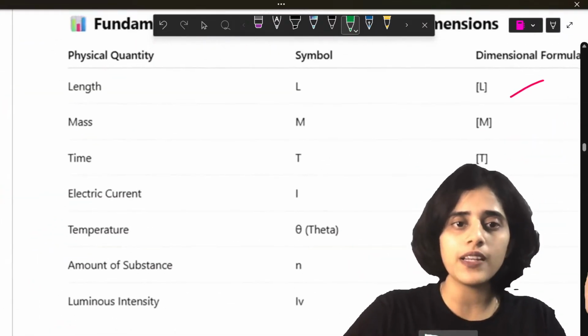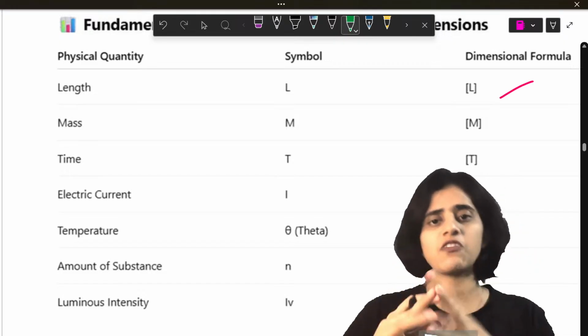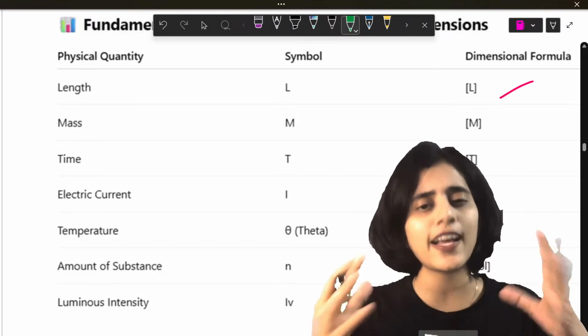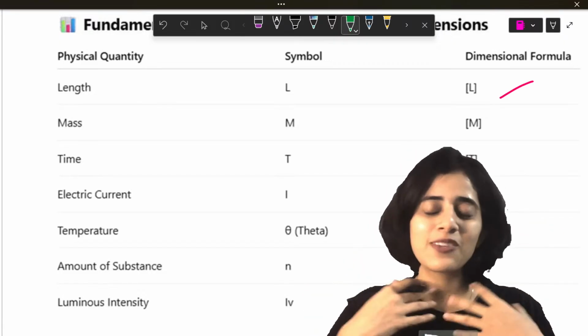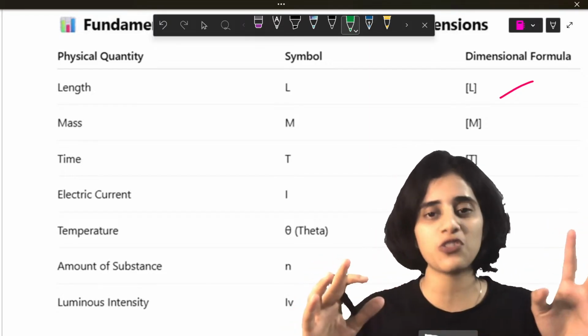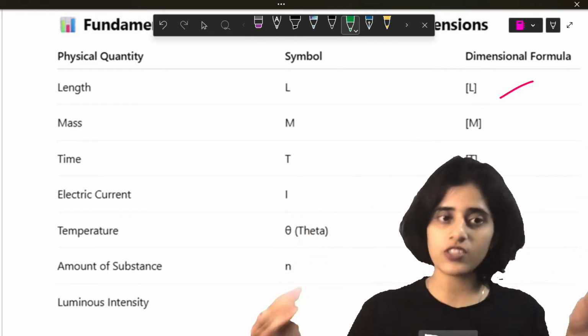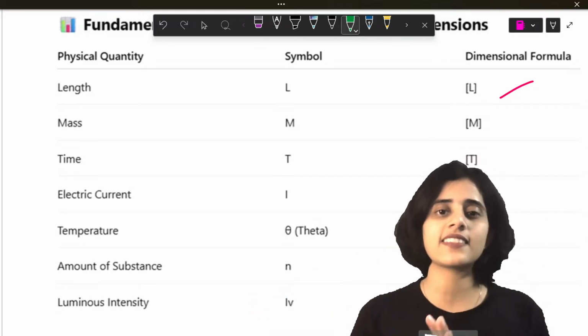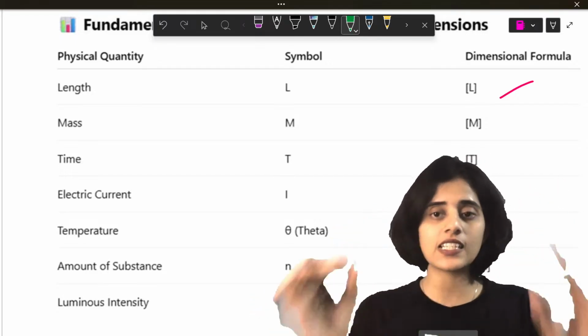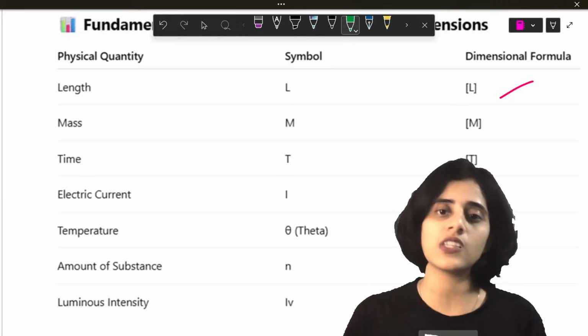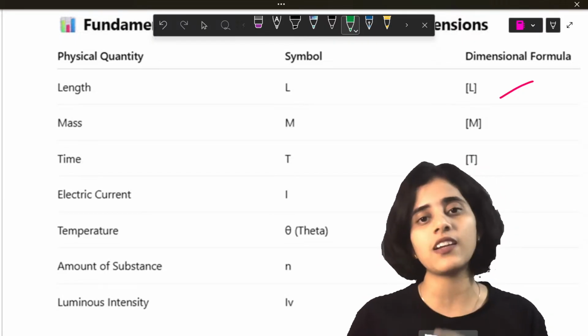So this one table, you study properly. For the first time when you study it will be confusing. It has to be. Physics is like that. Even when I was a student, it was very confusing for me. So what you do is you draw this table in your book at least 3 times. Then it registers in your mind. The next time it will be very easy for you. Only first time it will be confusing.